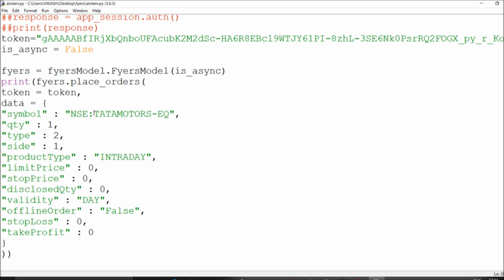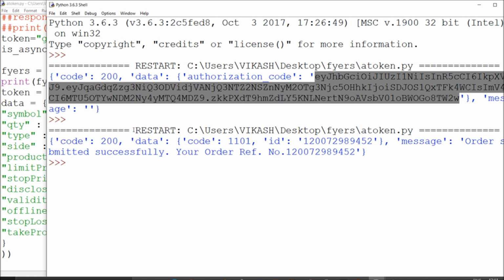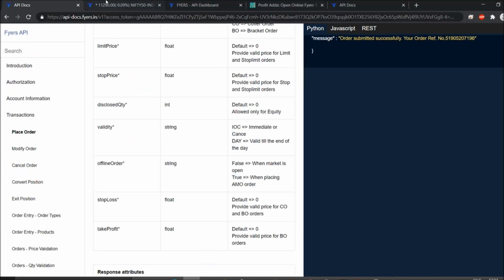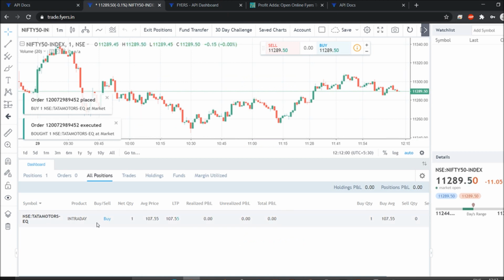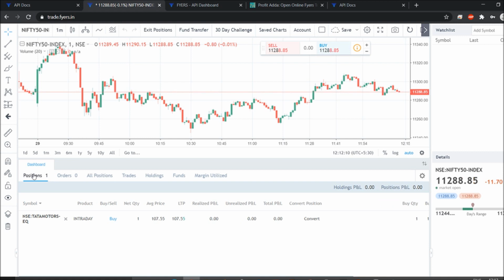I have already logged in to my account, and I will try to place it. As you can see, it is successfully placed. My order is placed, it is on the buy side. Position 1 is already going on, so I bought Tata Motors.